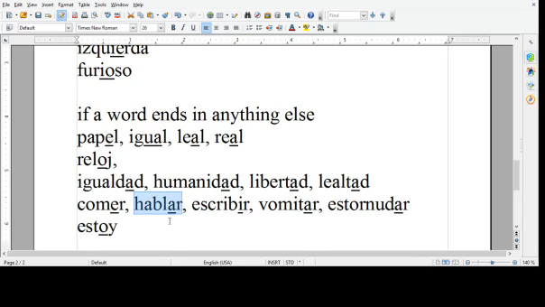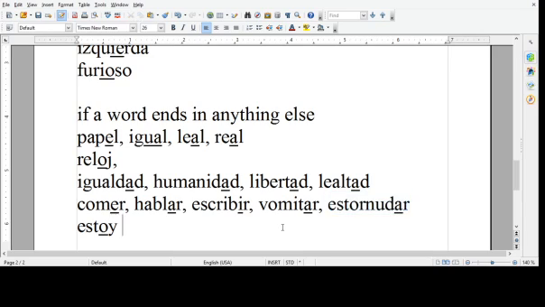Hablar, I'm sure you know is to speak or talk. Escribir, to write. Vomitar, I'm sure you can guess what that means. Estornudar, to sneeze, all stressed on the last syllable, estornudar. Estornudar, vomitar, escribir, hablar, comer.